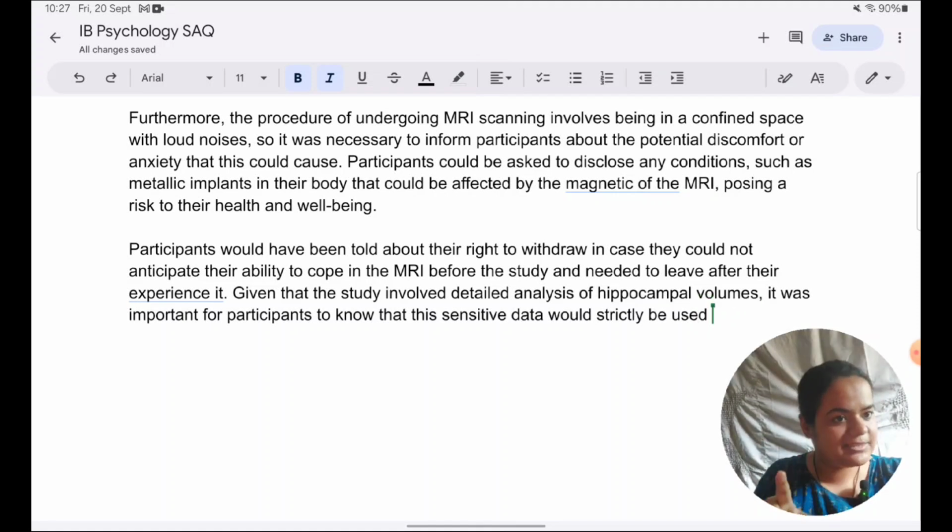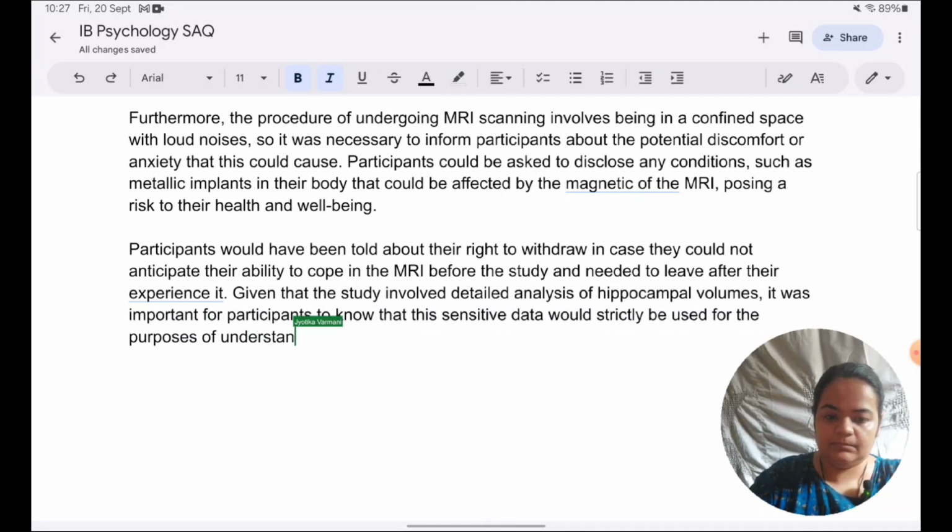What purpose of this study, I will explicitly point out, be used for the purposes of understanding the brain's response to navigational experience.